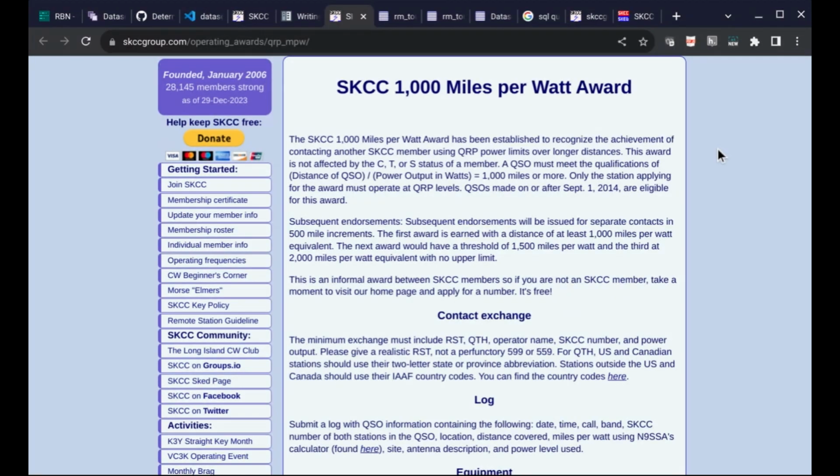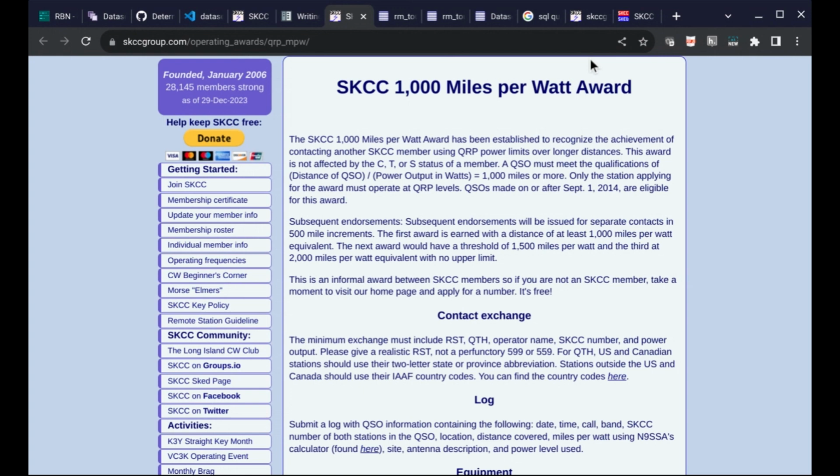This is Katie0FNR. I'm going to be doing a use case of how we're using Datasette for our QSO log around here. So this morning I found out that SKCC has a 1,000 miles per watt award, which is really cool because we run QRP rigs, and we can probably just send off for the award.